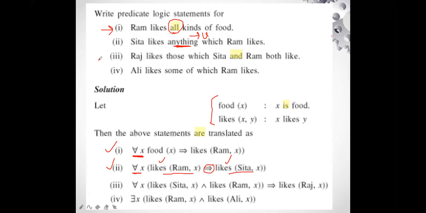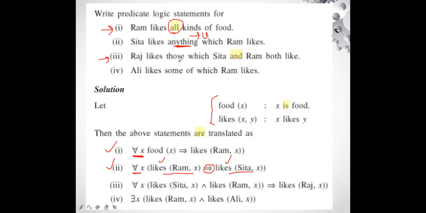Third statement says Raj likes those which Sita and Ram both like. Now this is a little complicated. Why is it complicated? It is having multiple logical statements in one statement, because it is saying Raj likes those which Sita and Ram both like. So first of all, again identify the quantifier.